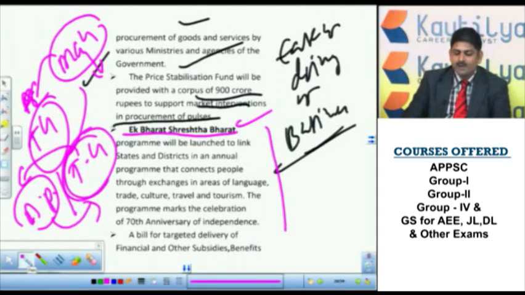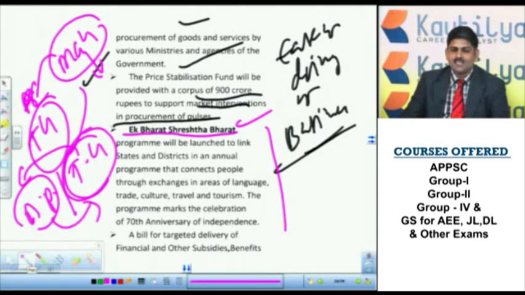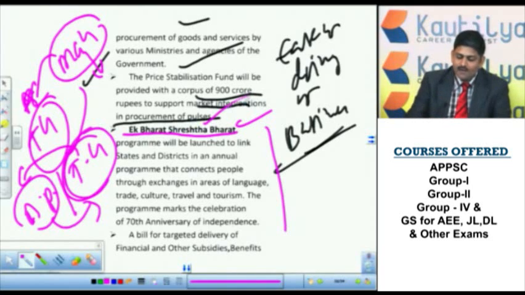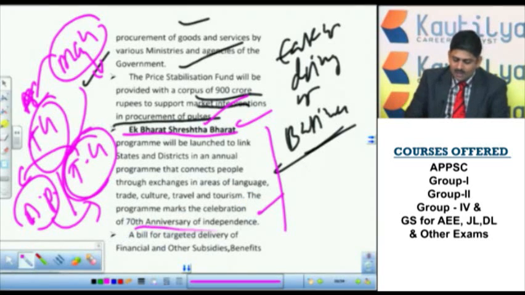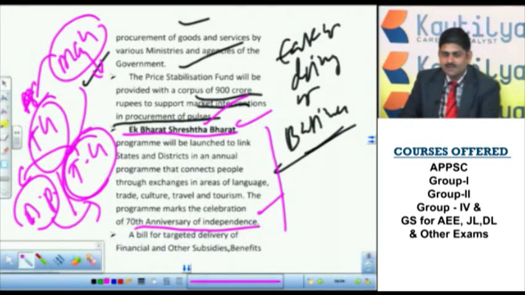That is Ek Bharat, Shresth Bharat. That means sharing the culture, practices, and the social community. This helps in order to reduce the gaps among the people. So that is the idea of Ek Bharat, Shresth Bharat. This will be launched to link states and districts in an annual program that connects the people through exchanges in areas of language, trade and culture. This is actually starting in the 70th anniversary of Independence.